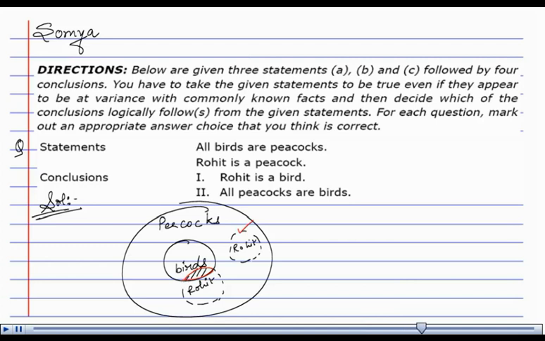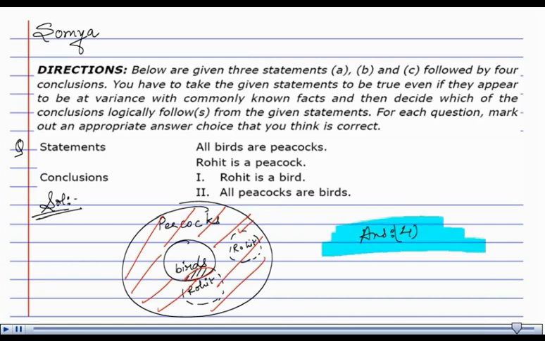On the other hand, the second option is all peacocks are birds, which is obviously incorrect because this vast area of peacock is not bird. So, option number 4 is the correct answer, where neither of the conclusions can be drawn out. Thank you.